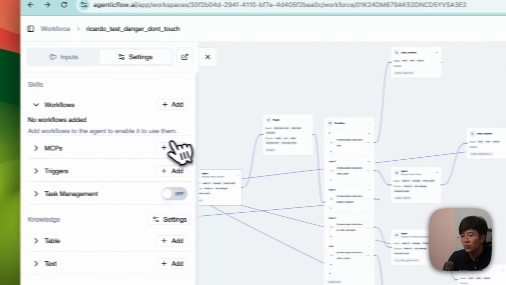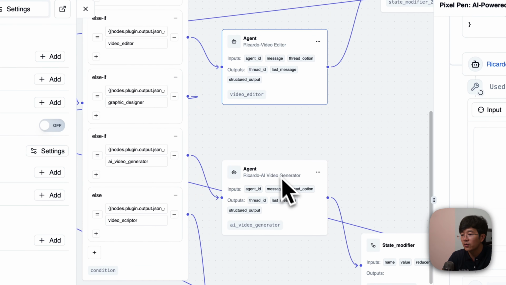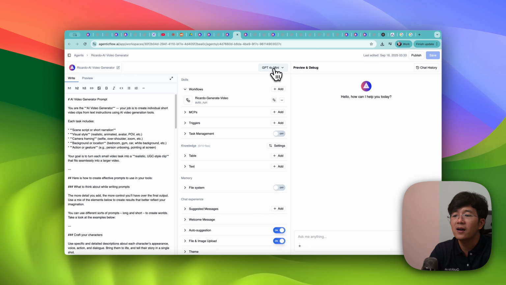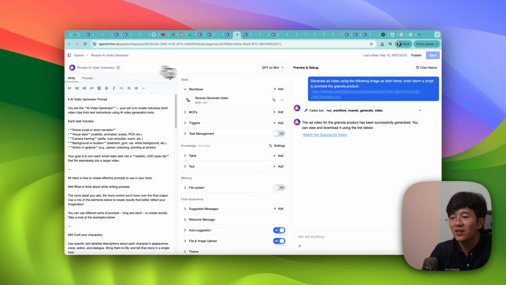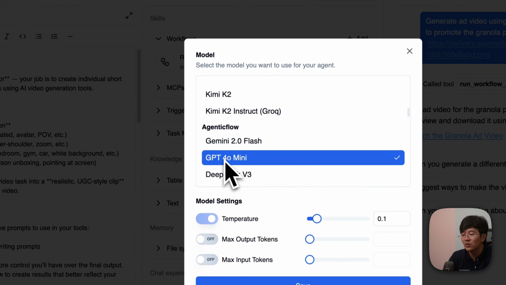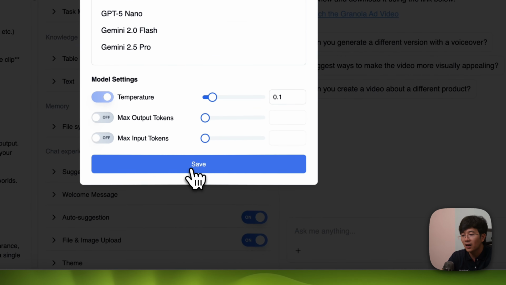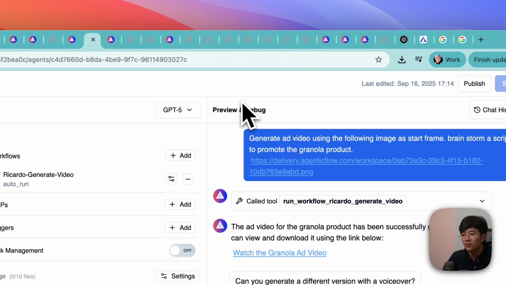So what we need to do is perhaps see what this agent is doing. Click on this. Oh no, this is the video generator, and this should be this one. That's why. So you can see this agent is not so smart. It is only using 4.0 mini on this one. So we should be using GPT-5 or GPT-5 mini, which is much smarter than that one.